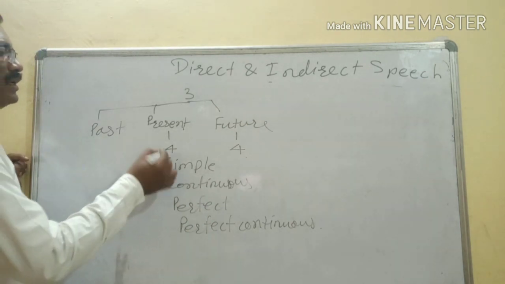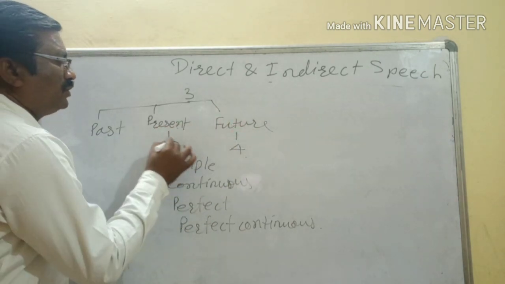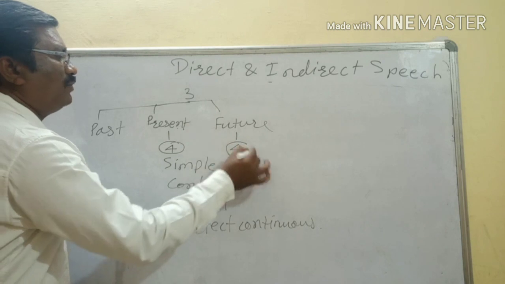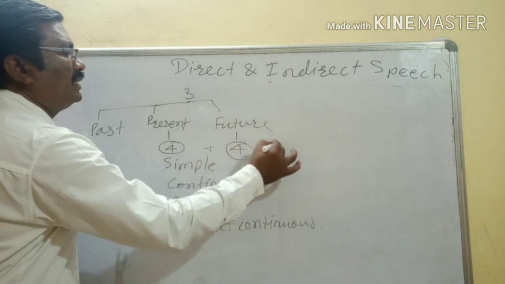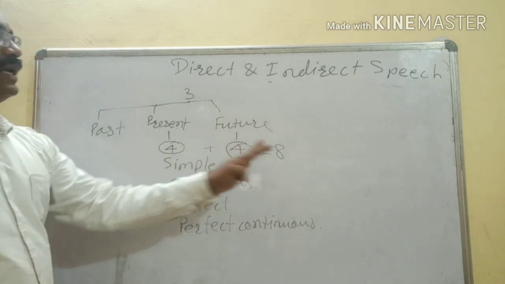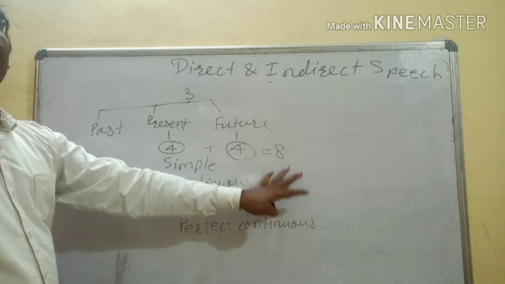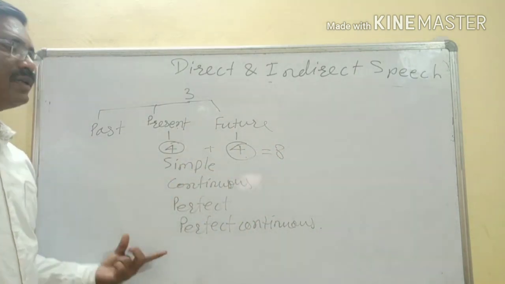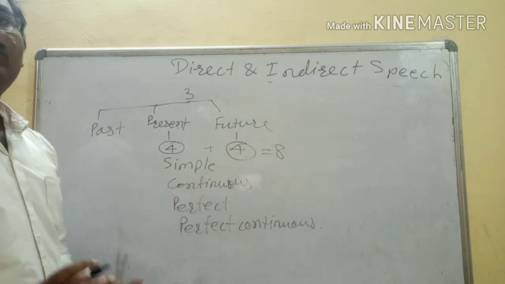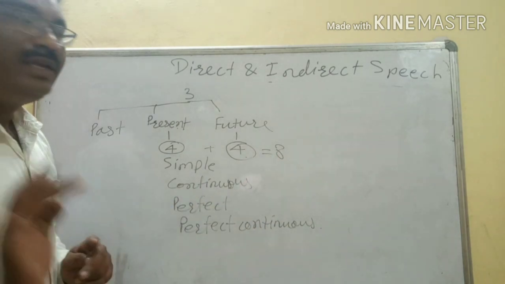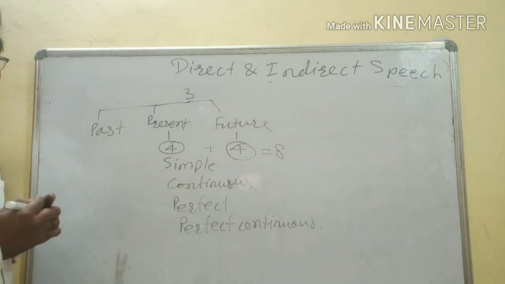So each tense is divided into four subparts. Just see here, present and future. Present has 4 and future has 4, which means 8 tenses are there. If any of these 8 tenses come in the reporting verb, then the tense of reported speech is not going to change. Only which verb forms do we have to take?